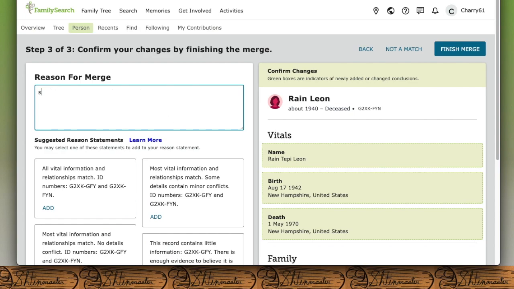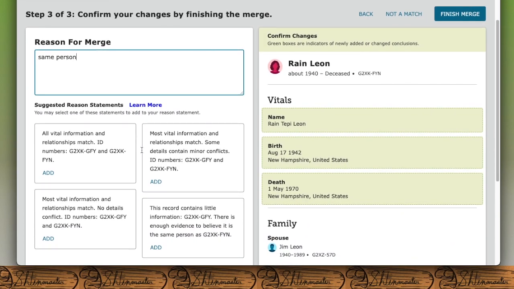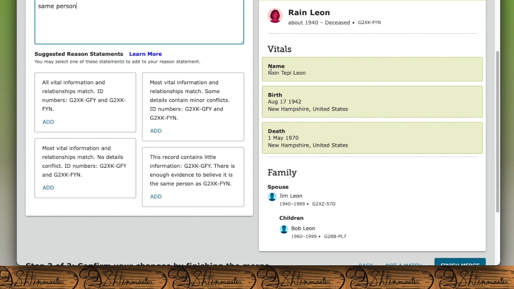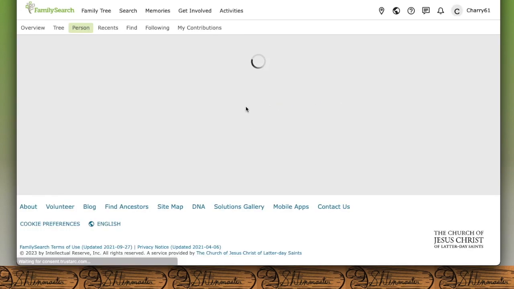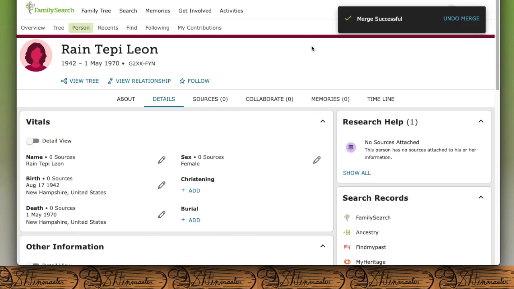And we can give a reason for the merge. Here's a simple one. This is one that I always like to do. Just type same person. Now, there are other ways to do it. You can type all of this, or one of these as well. For simplicity, I just like to do same person. So now we've just added 3 vitals that we didn't have before. And now we're going to finish the merge. Congratulations, you've now done a successful merge.